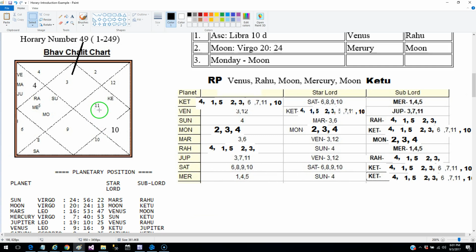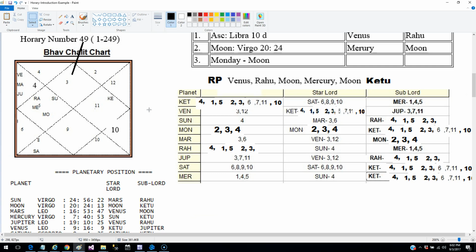Saturn is actually the owner of the 10th cusp, and apart from that you can see Saturn is also aspecting the 12th house, which has a relation to giving away the position, and Saturn is also aspecting the 3rd house. So Saturn is strongly connected with all these houses. So both the rules are applicable now.